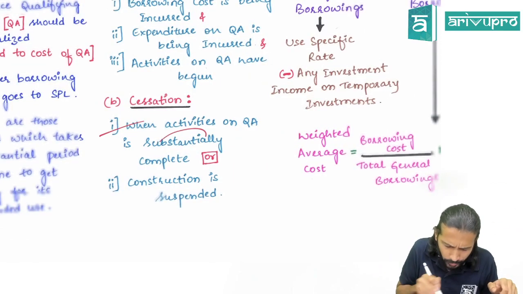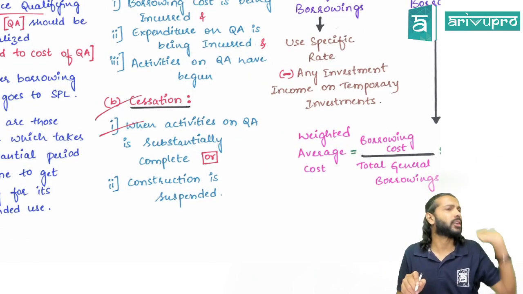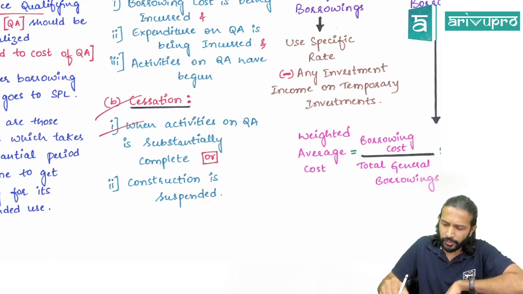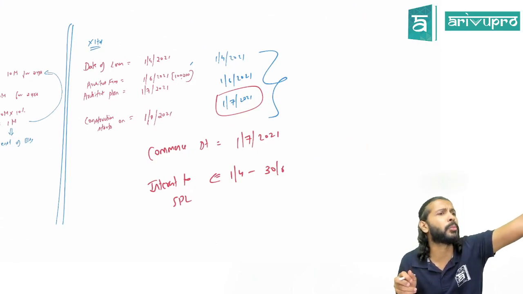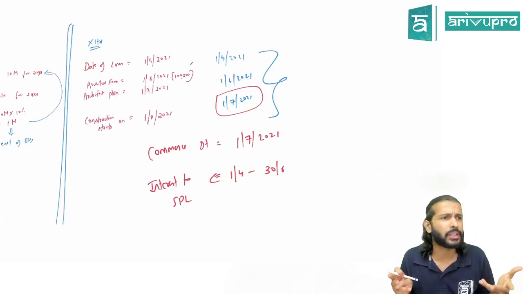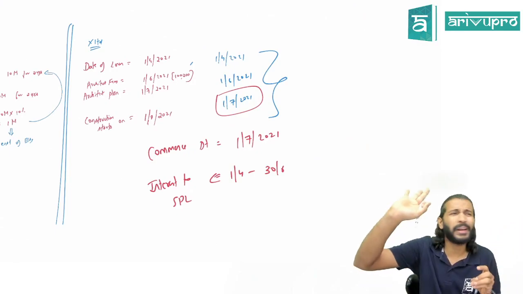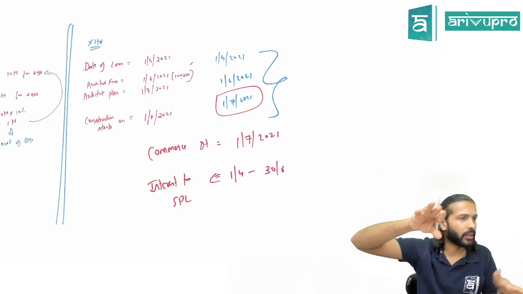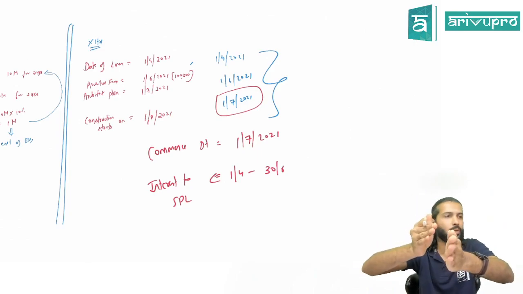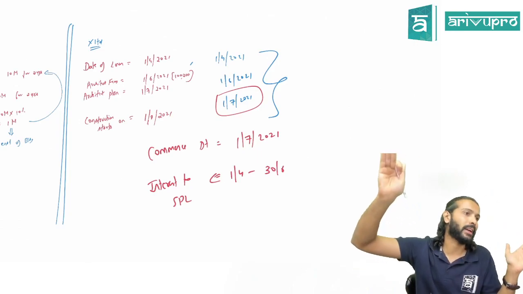The day on which substantial activities are complete. Like here, with respect to a building, if you have a small electric socket which is yet to be fitted, should you have to wait for that? No. Why? Because all these are petty works, correct? The day on which substantial activities are complete, from that day onwards you cannot capitalize. That is your stopping date.